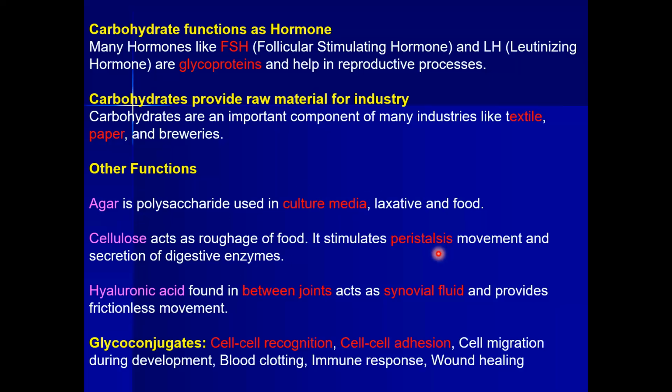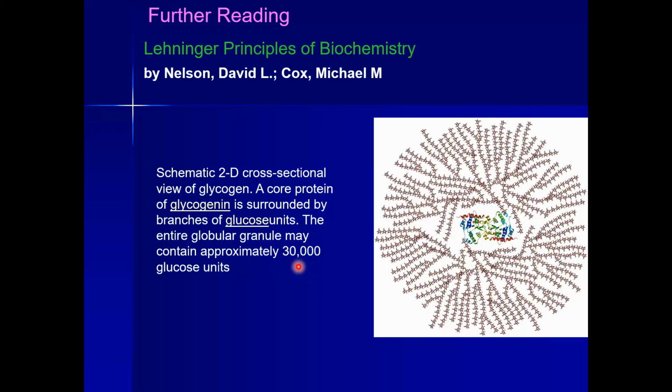And carbohydrate is also present in our joints as hyaluronic acid, which serves as the synovial fluid in our joints and allows frictionless movement. Carbohydrates also serve as recognition molecules, and they are involved in cell recognition and cell adhesion.